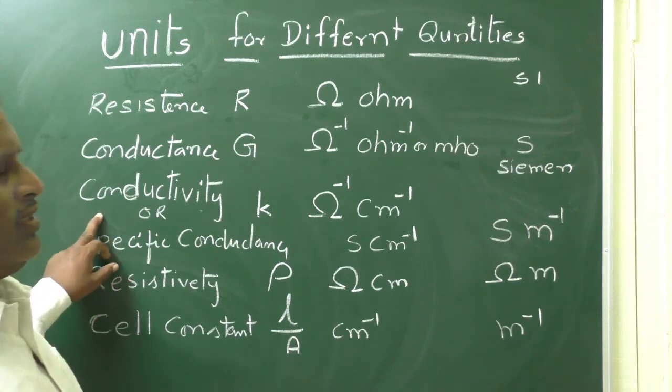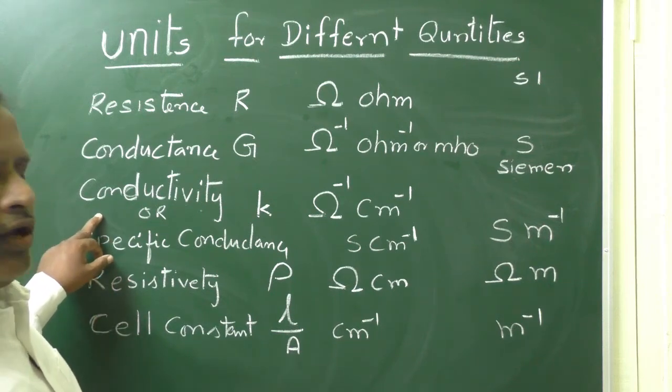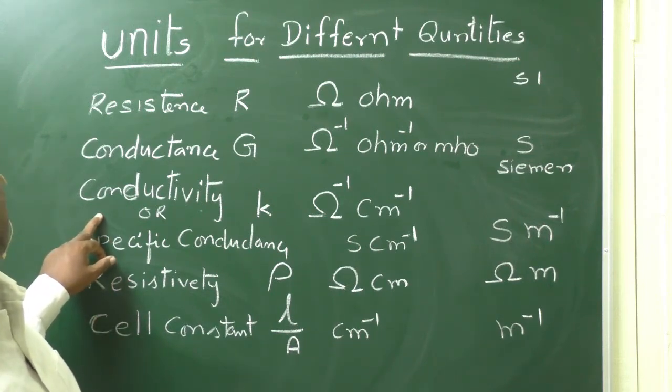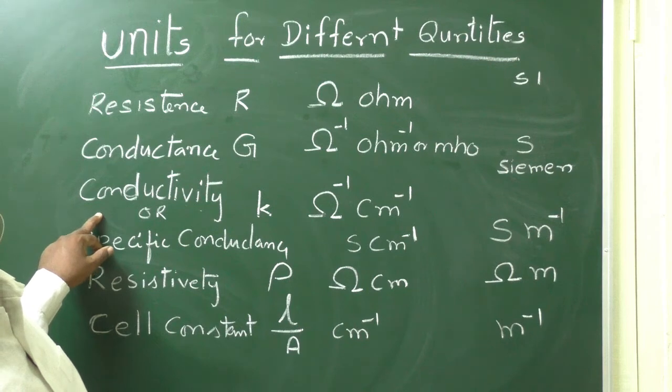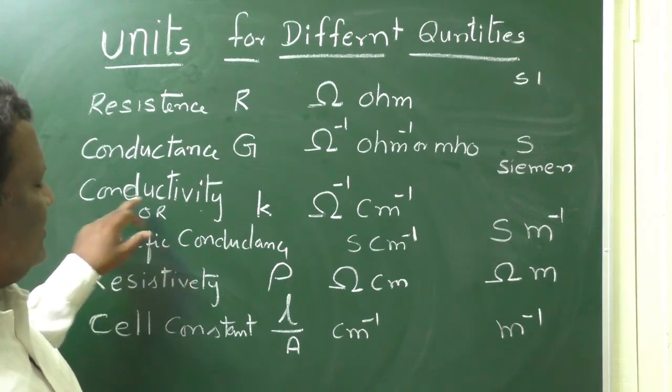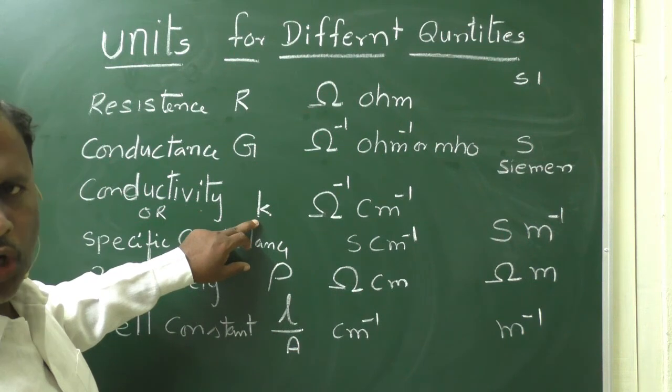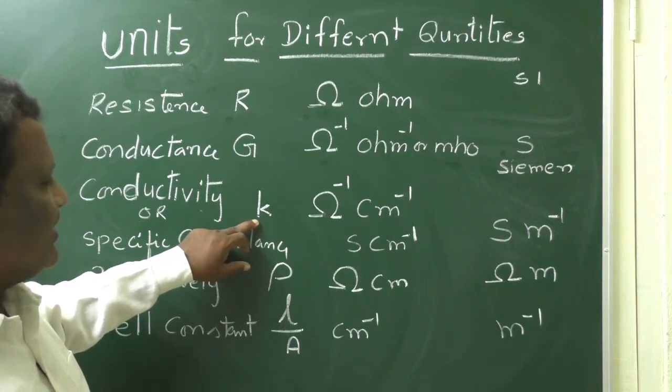Next, the third one is conductivity or specific conductance. The conductance of a unit length and unit cross section area conductor is said to be conductivity or specific conductance. This is denoted with small k and called kappa.